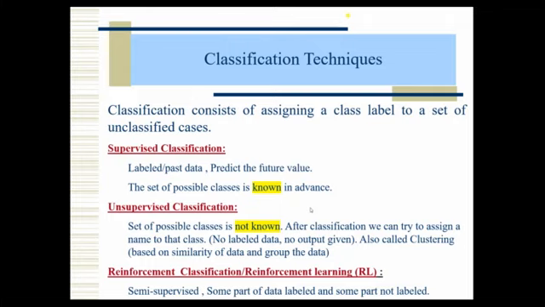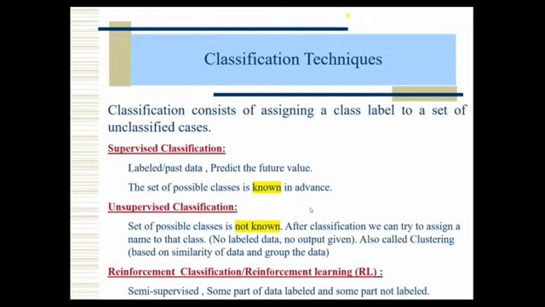So k we have to give. If k equal to 2 we are going for 2 clusters, if k equal to 4 we are going for 4 clusters, and based on some criteria we can go for Euclidean distance or maybe centroid. So many things are there inside. We have an algorithm for k-means also. Anyhow, in the next session you are going to listen to the entire k-means clustering, so I'm not going to touch that one. So that is the unsupervised.